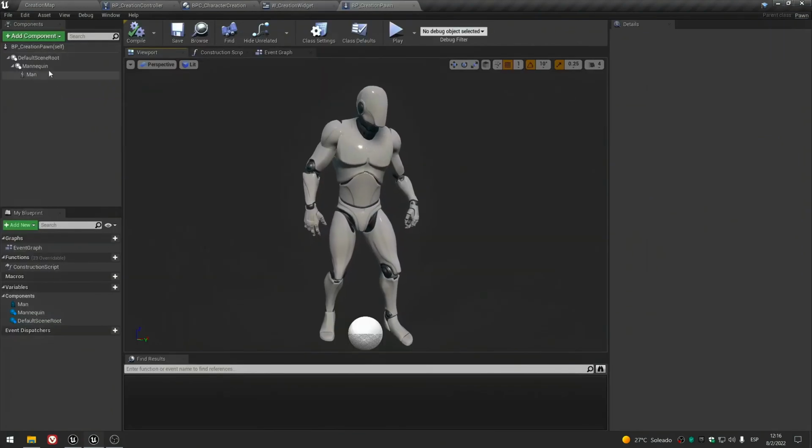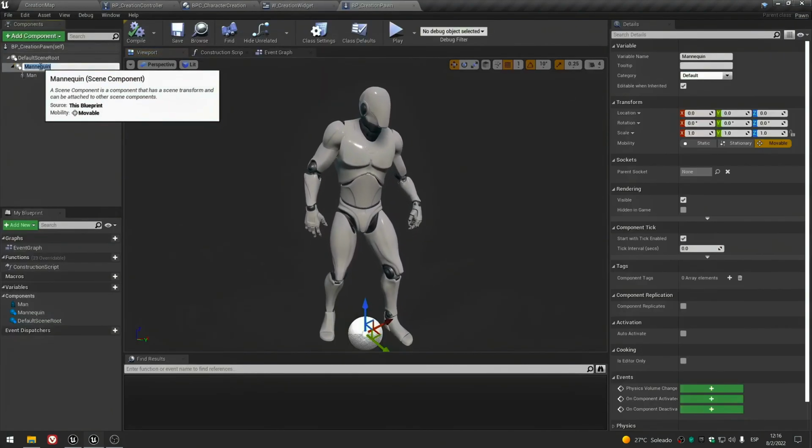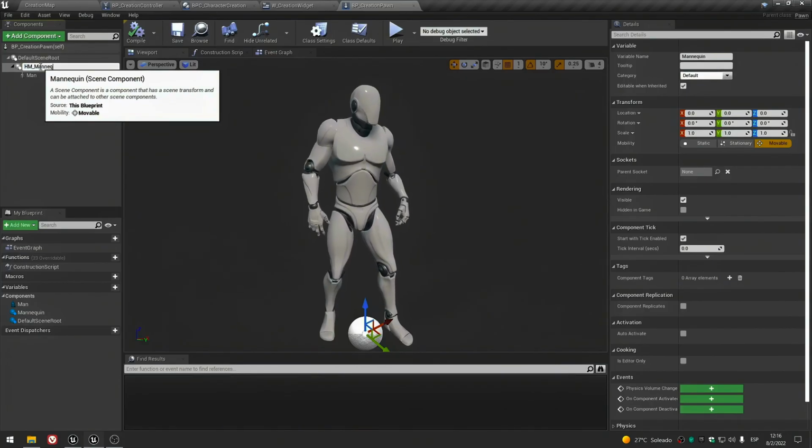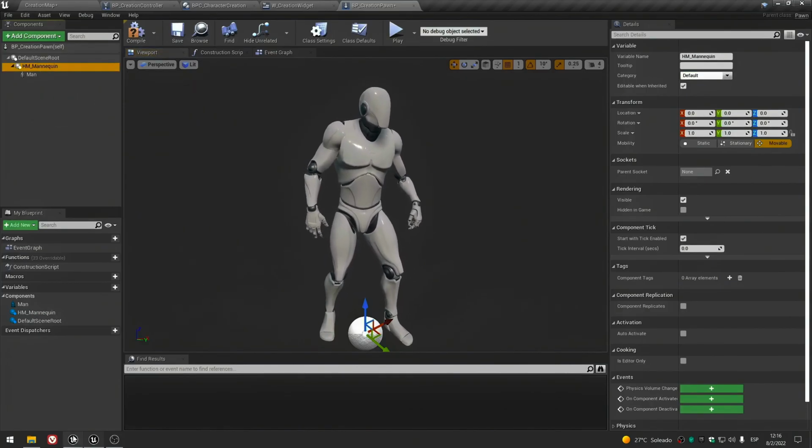Okay, it's time to add the feminine mannequin. Okay, let's begin by renaming this scene. I will use human male. You can use whatever name you want.